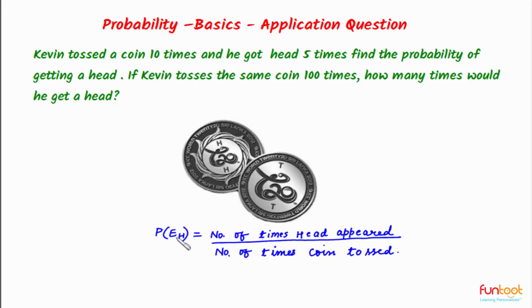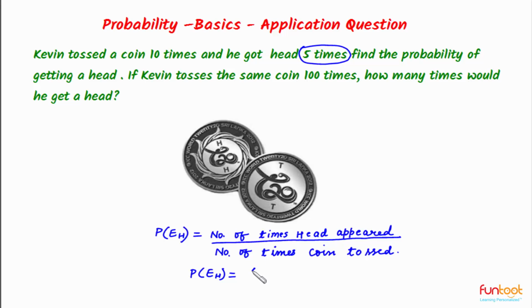If we consider EH as the event of getting a head on tossing a coin, then probability of EH will be number of times head appeared divided by number of times the coin was tossed. So probability of EH here will be equal to number of times head appeared was 5 times.